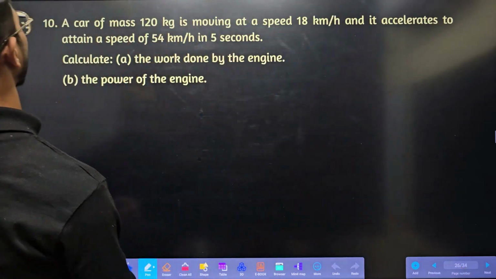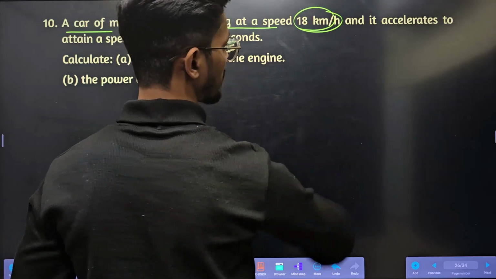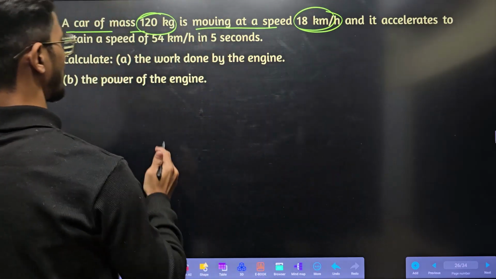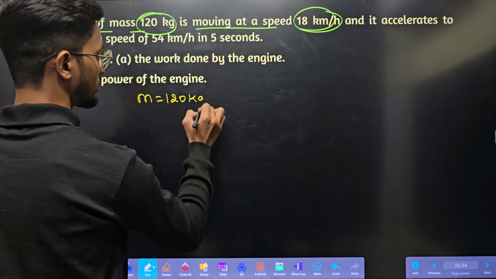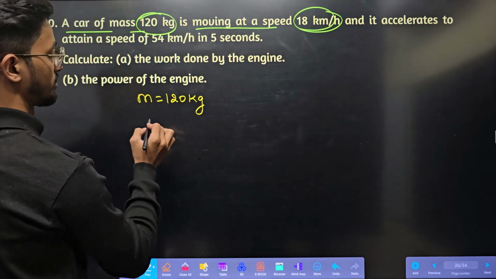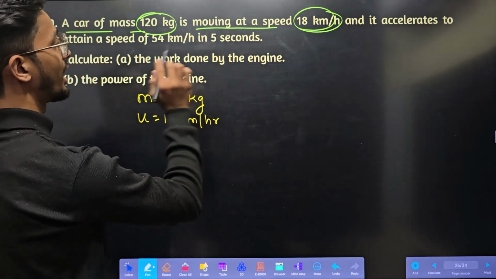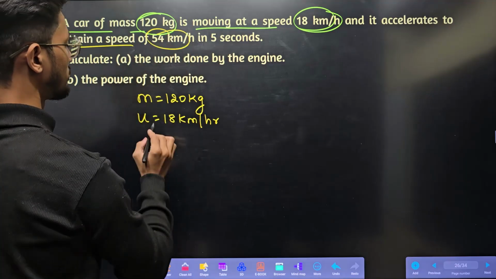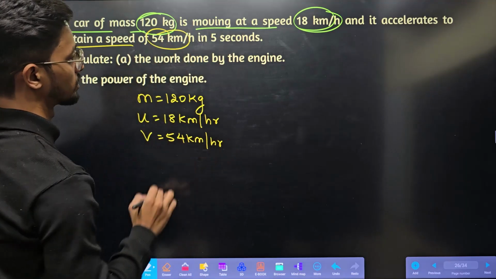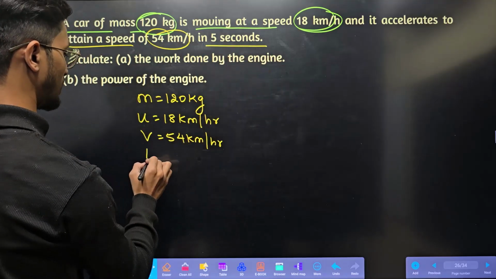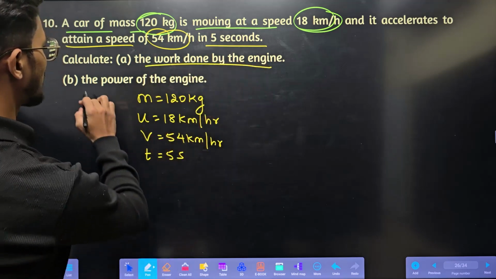Let's move. A car of mass 120 kg is moving at a speed of 18 km per hour. So mass they have given 120 kg, moving at speed of 18 km per hour. Initial speed is 18 km per hour. And it accelerates to attain a speed of 54 km per hour. Final speed will be 54 km per hour. Okay. In 5 seconds, time they have given. 5 seconds. Calculate the work done by the engine and power of the engine.